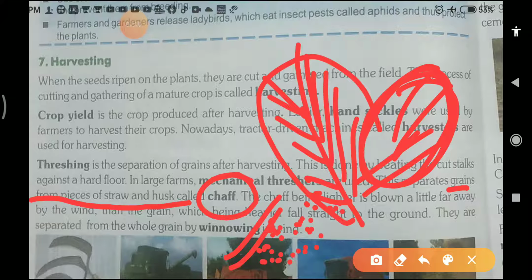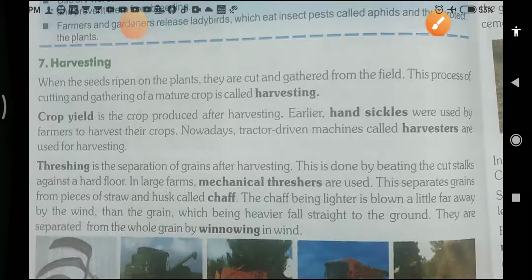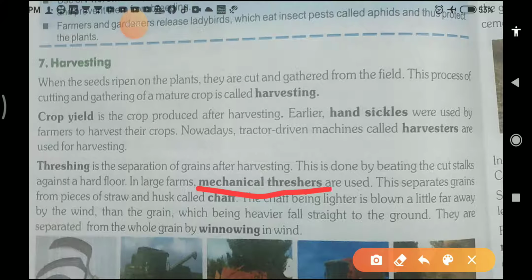Or in another word, we can use the straw and husk, called bhusi. In Hindi we can also use the word bhusi. Now in this way you can separate the grain from the pieces of straw and husk, called the chaff. Then you understand this one, mechanical thresher is a word, student. It is a kind of machine which we use to separate the grains from the pieces of straw and husk, called the chaff.